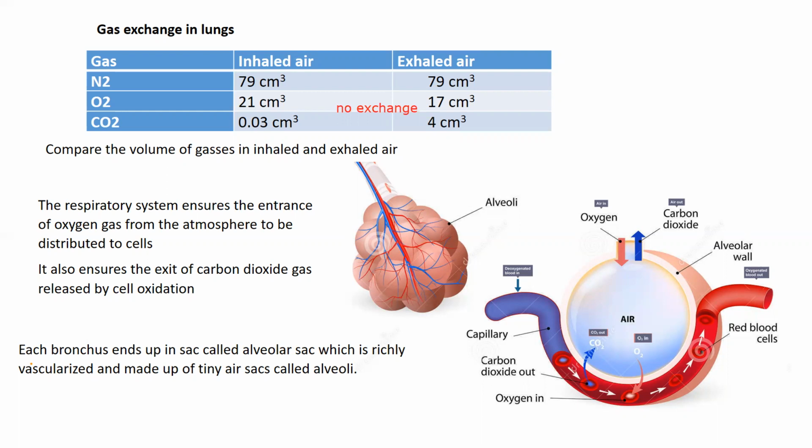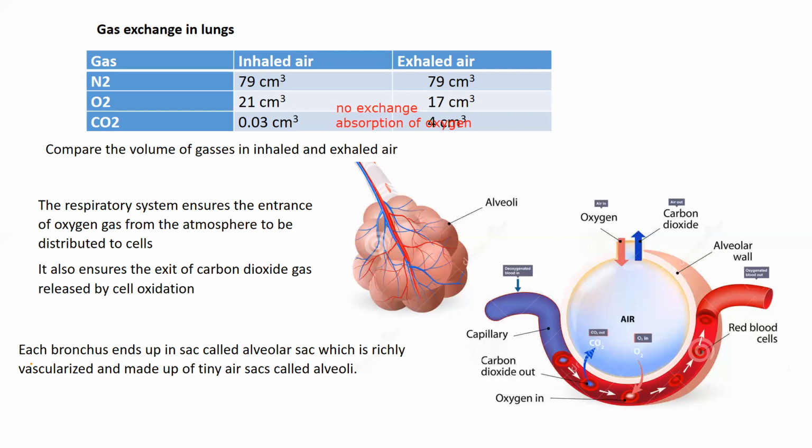So what is the significance of this? That there is absorption of oxygen, okay? So oxygen is being absorbed from the inhaled air.